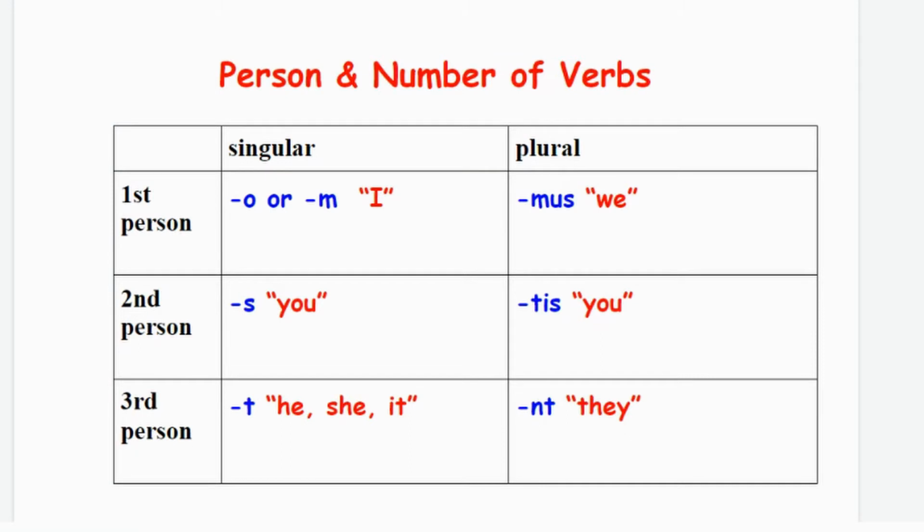Now, you may be familiar with the term from your literature class, where the third person narrator is somebody who's outside of the story, or at least who's talking about what other people are doing. A first person narrator says what he or she is doing. I did this, I did that.